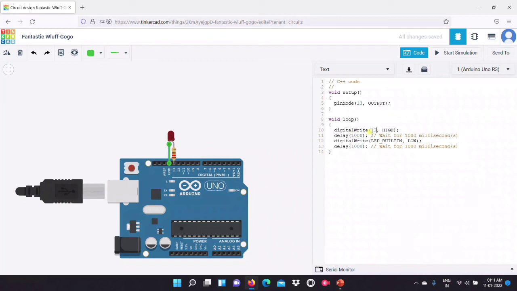Here the delay given is 1000 milliseconds, which is actually 1 second. Maybe we could change that number also, to maybe 900. And we have to blink this, so we have to provide the LOW digitalWrite to LED_BUILTIN. It's also 13.